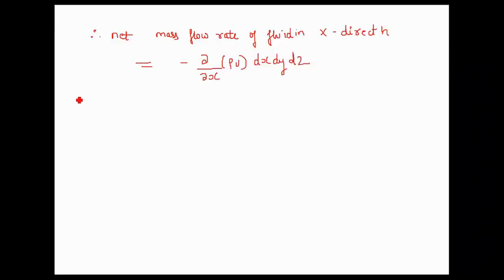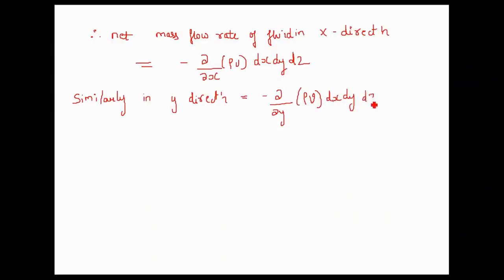Okay, similarly, whatever I try to explain, the same thing will happen in y direction. Similarly, in y direction, the net mass flow rate of the fluid will be equal to minus dou by dou y into rho v dx dy dz. Okay. Similarly, in z direction, the mass flow rate of the fluid will be equal to dou by dou z rho w into dx dy dz.